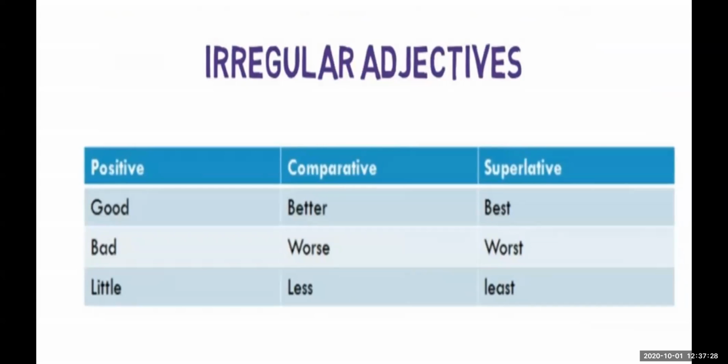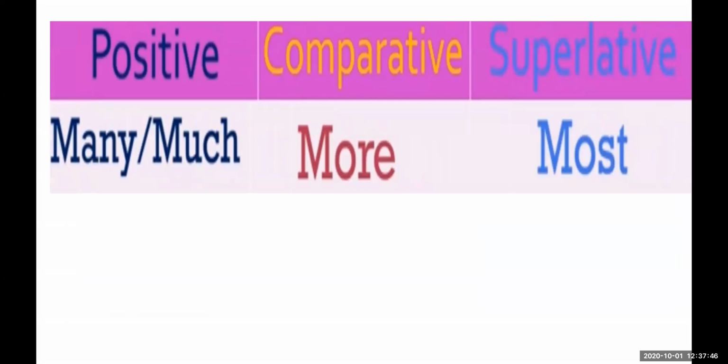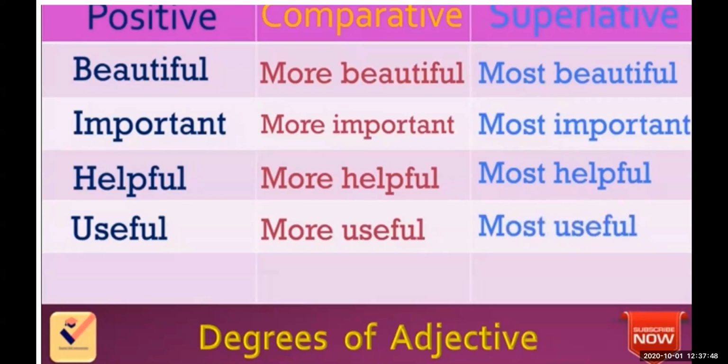After that, from irregular adjectives, you can choose any one. You can choose any irregular adjective and give me the example. I'm not going to specify. In this, you can use any one. I will not give you the words. There are so many words. You can choose any word and give me a perfect sentence using it.